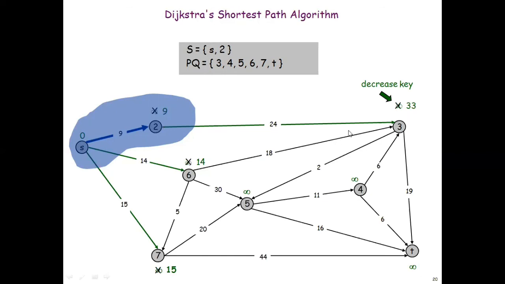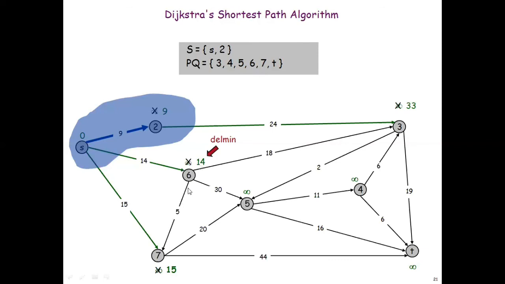So again I will be checking which is the minimum key. That will be 15, 14 and 33. Which is the minimum key? 14 is the minimum key. So that will be the next element to be deleted. And next what I should do, from this 6 I should see what all are the edges outgoing from 6. So that is 6 to 7, 6 to 5, 6 to 3. That are the edges I have.